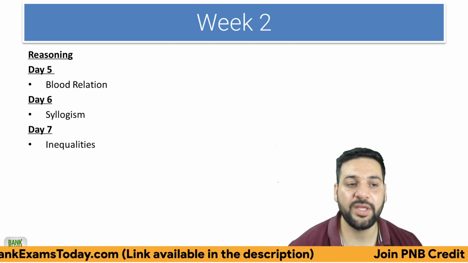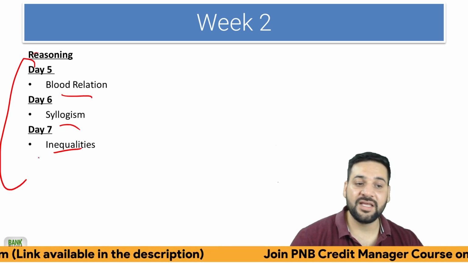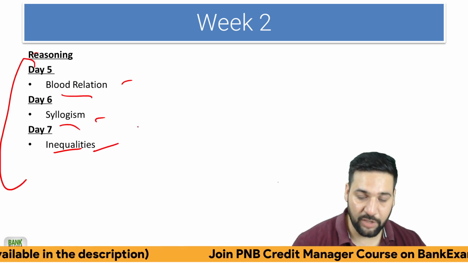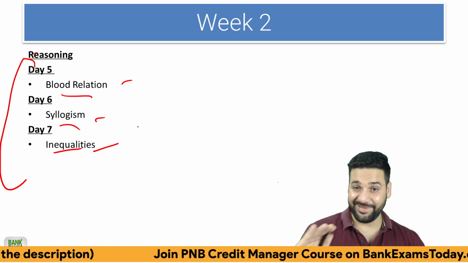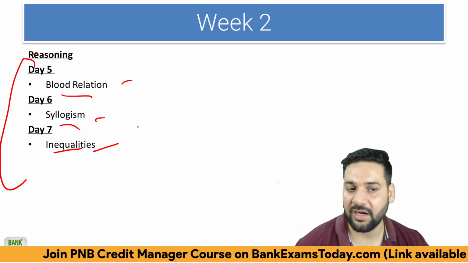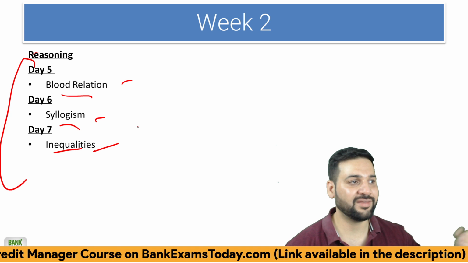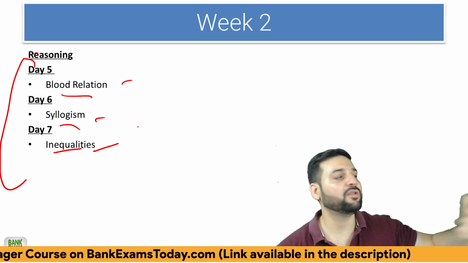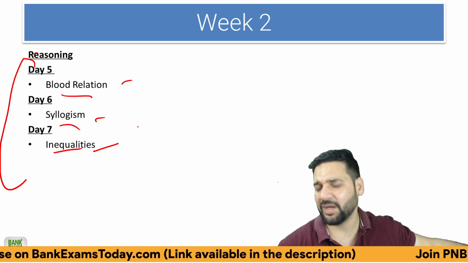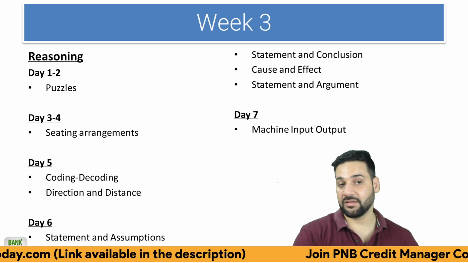And on second week, day 5, blood relations, syllogisms, inequalities. In the reasoning ability section, these are very, very easy topics which you should never skip at all. It doesn't take more than a minute to solve a blood relation or an inequality question. Even a syllogism question, there is always a set of 5 questions that come together, and you can easily solve that within 3, 4, 5 minutes, right? 1 minute per question. So that's a great opportunity.